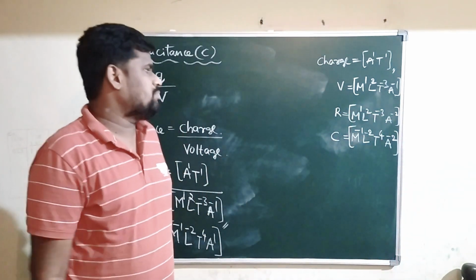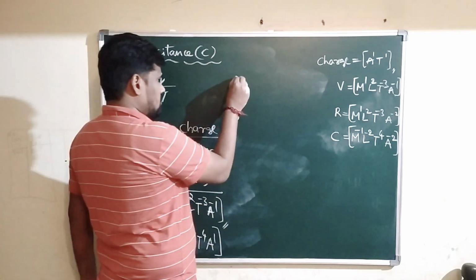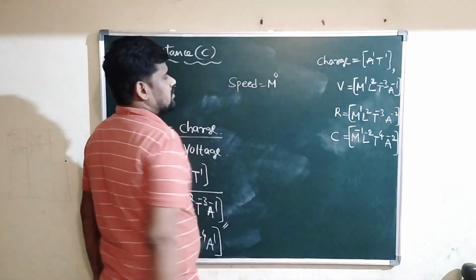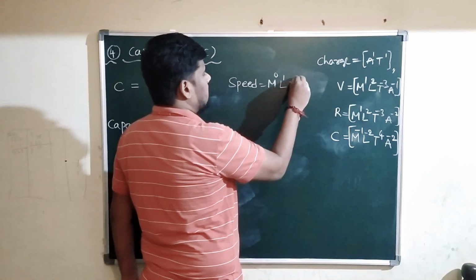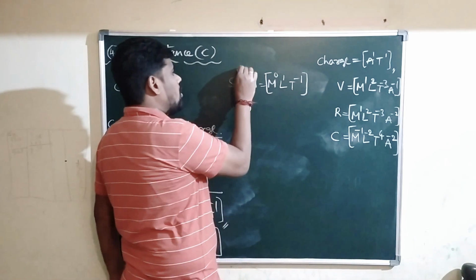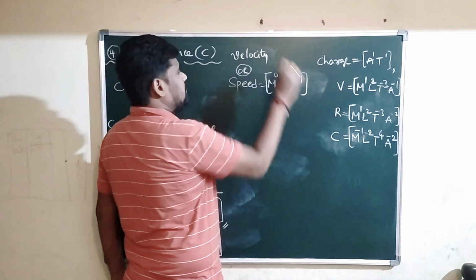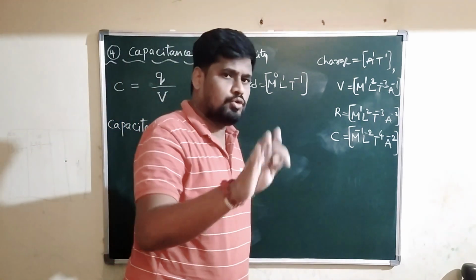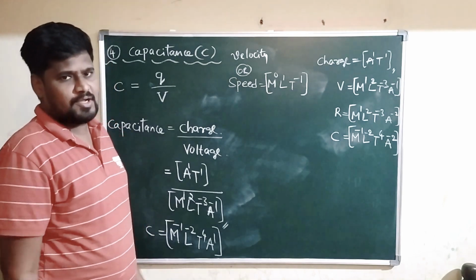Let me take one simple example here, that is the dimensional formula for speed. What is the dimensional formula for speed? You tell me. M power 0, L power 1, T power minus 1. So this is the dimensional formula for speed or what? Velocity. This is the dimensional formula for speed or velocity. Suppose if you know the dimensional formula, I will ask you to write the SI unit of speed or velocity. How are you writing the SI unit of speed or velocity?